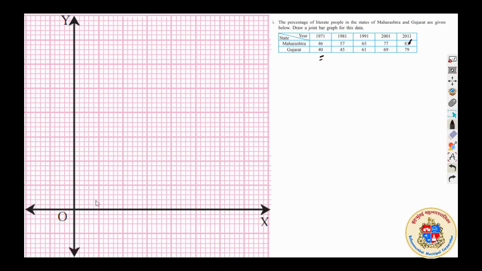I will be putting on the y-axis the percentage of literate people in the state Maharashtra. Okay, so I have to write that first. First of all, the graph is on percentage of literate people, and here I will be writing the percentage. Okay, and I have a percentage from here.